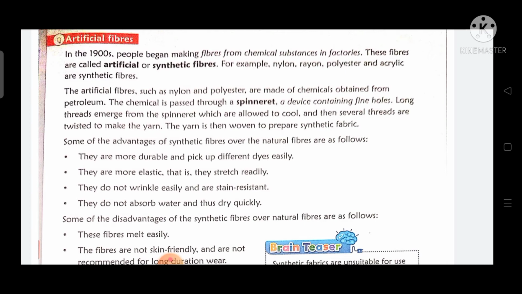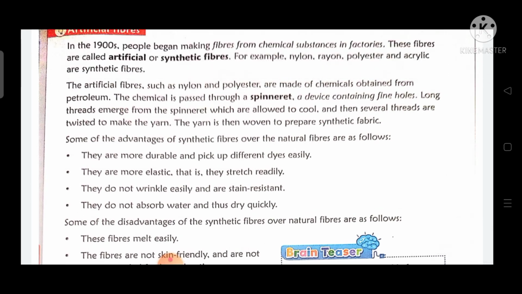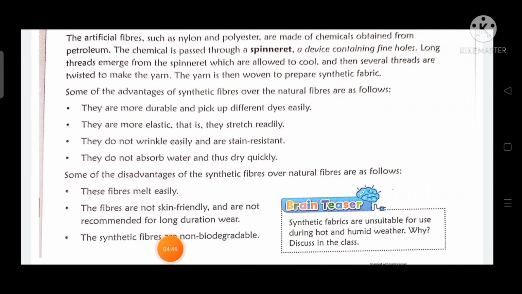The artificial fibers such as nylon and polyester are made up of chemicals obtained from petroleum. So these artificial fibers such as what? Nylon, polyester, made up of chemicals obtained from petroleum. From where? Petroleum. Now they are making some fibers called nylon, polyester.